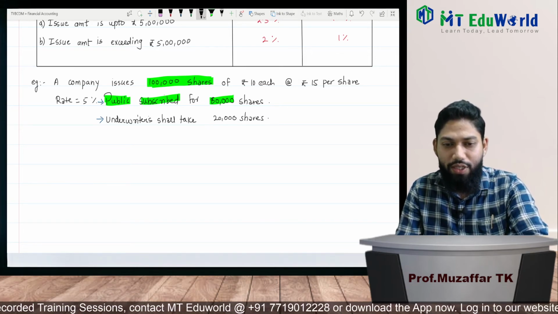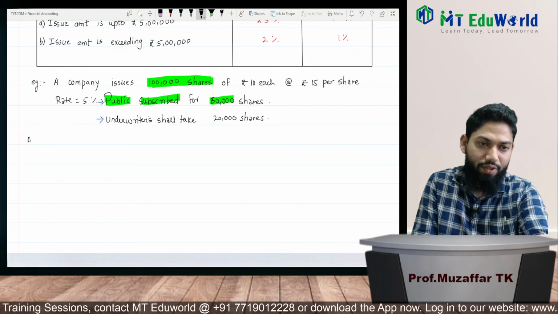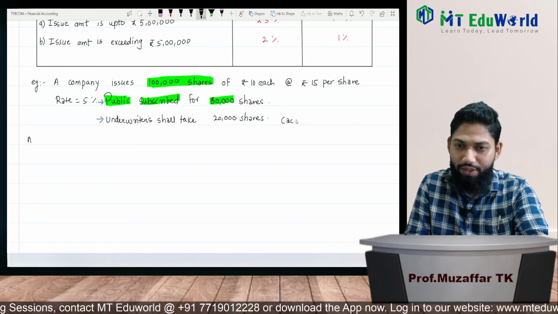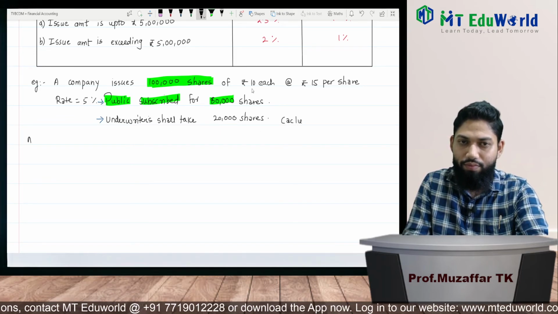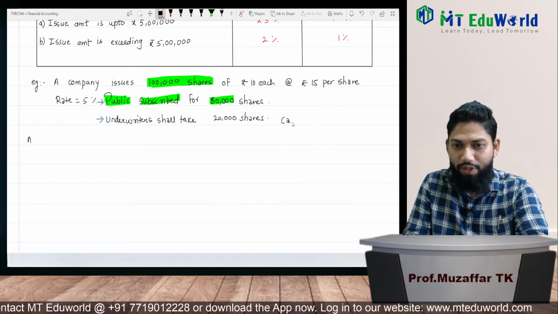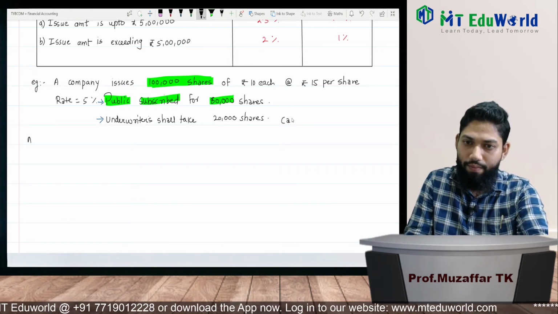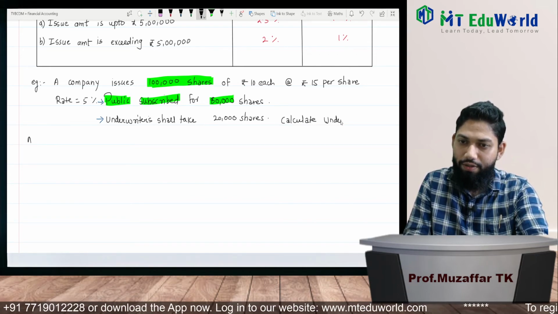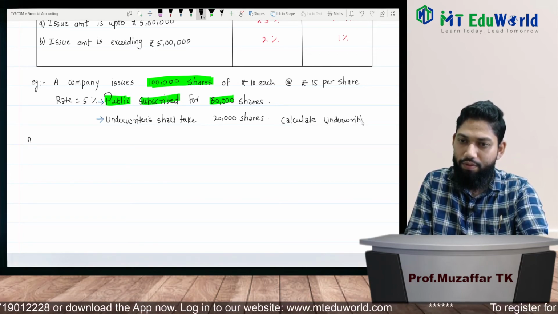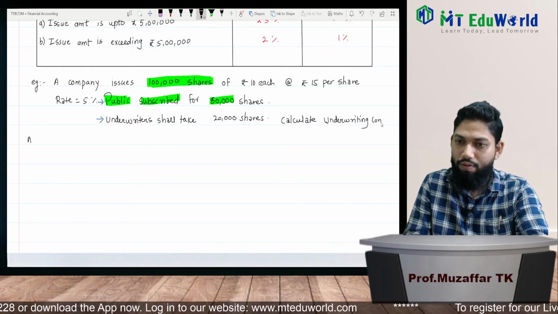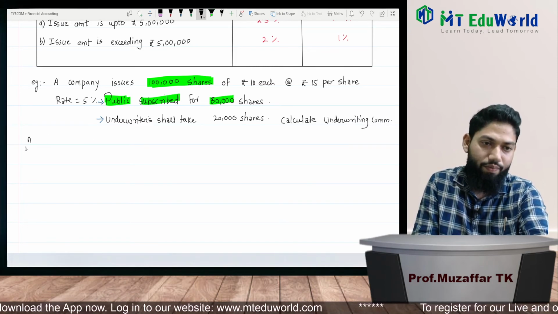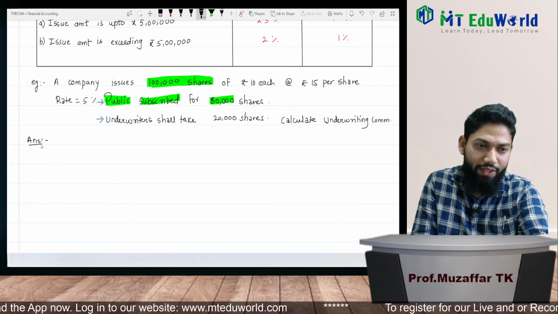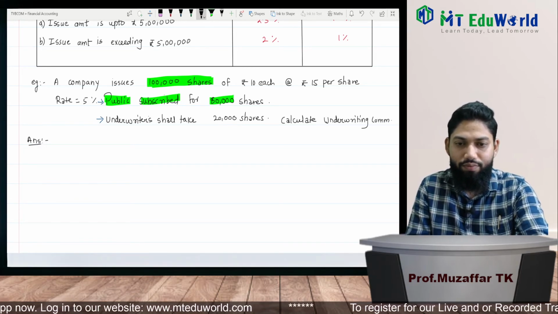Okay. In this case, how will we calculate commission? Calculate underwriting commission. So how will we calculate underwriting commission?